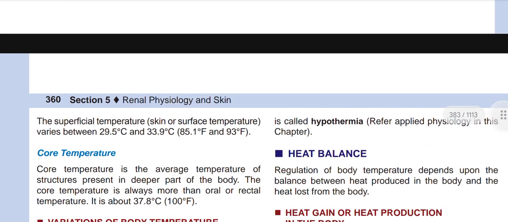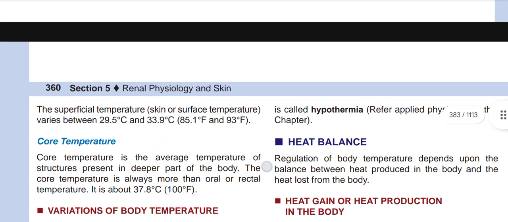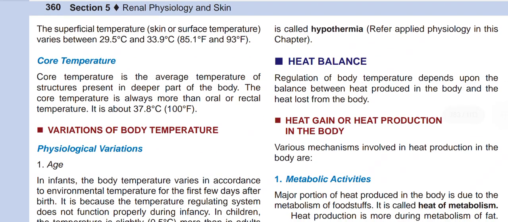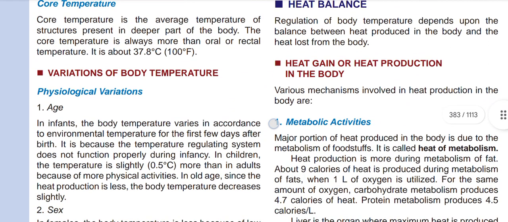And the superficial temperature or skin surface temperature varies between 29.5 degrees Celsius and 33.9 degrees Celsius, so it is about 85.1 to 93 degrees Fahrenheit. The core temperature is the average temperature of the structures present in the deeper part of the body. The core temperature is always more than the oral or rectal temperature. It is about 37.8 degrees Celsius or 100 degrees Fahrenheit.